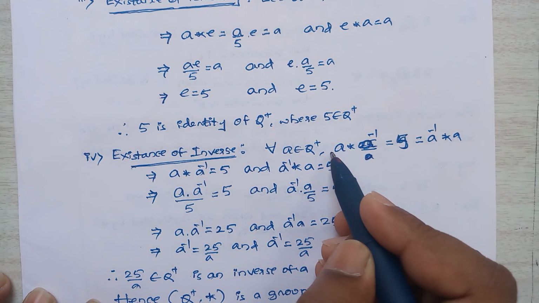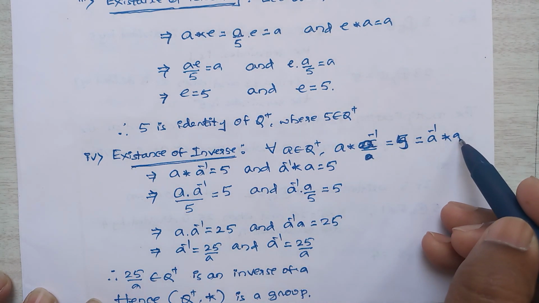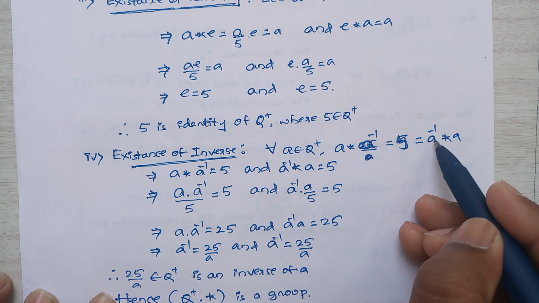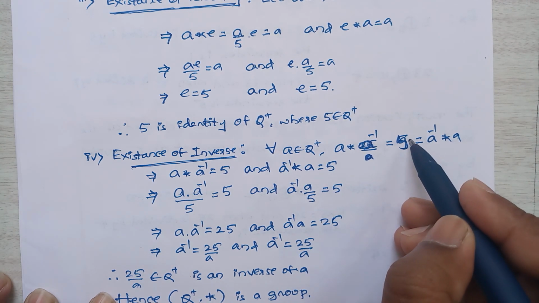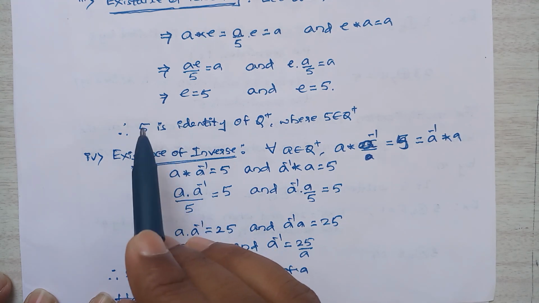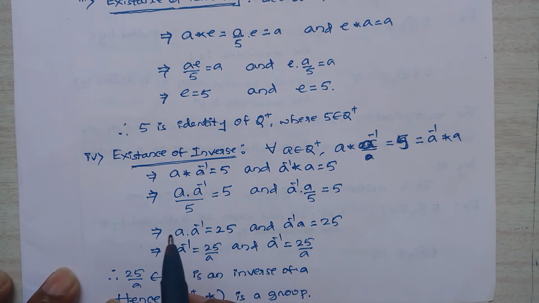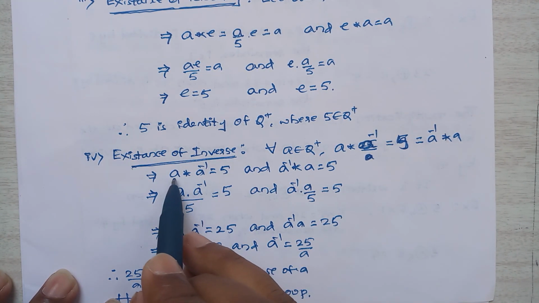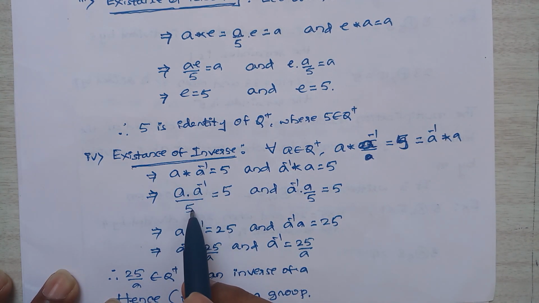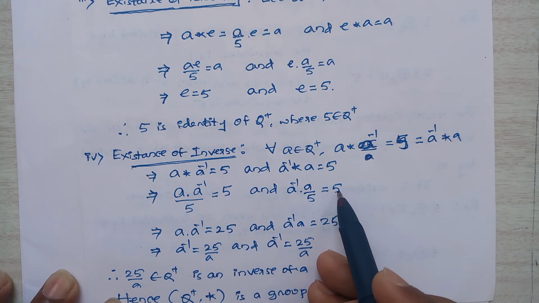So next is existence of inverse. For all a belongs to Q plus, a star a inverse is equal to e is equal to a inverse star a. Our e is 5, because our identity element is 5, as found in the existence of identity. So using a star b is equal to ab by 5, we can rewrite this as a into a inverse by 5 is equal to 5. Here also a inverse into a by 5 is equal to 5.